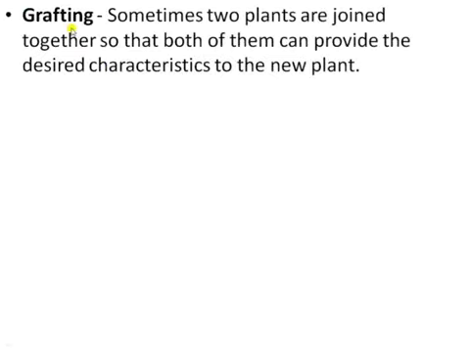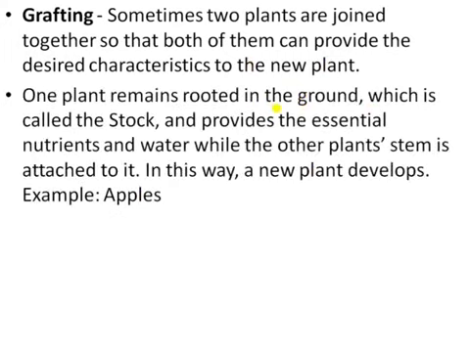Next is the grafting method. Grafting is when two plants are joined together so that both of them can provide the desired characteristics to the new plant. One plant remains rooted in the ground, which is called the stock, and provides the essential nutrients and water, while the stem of the other plant is attached to it, that is the scion. So in this way a new plant develops.